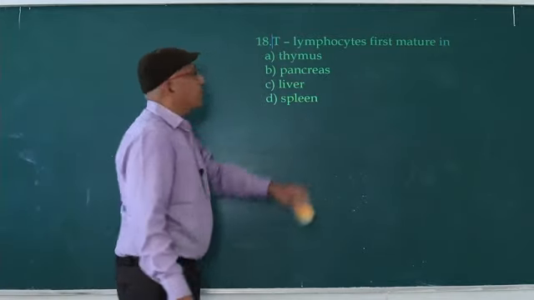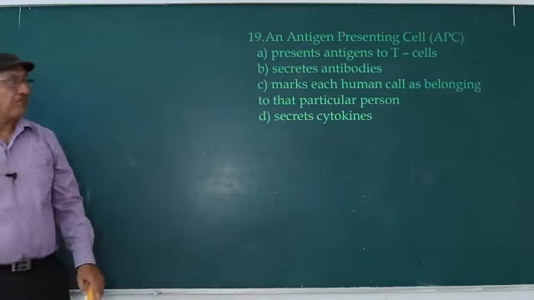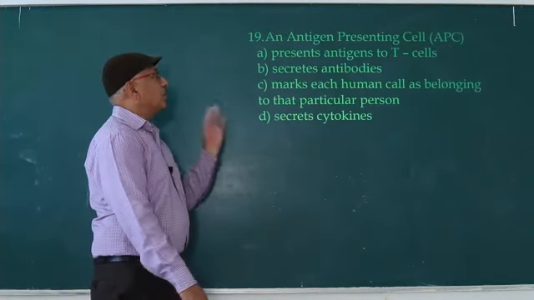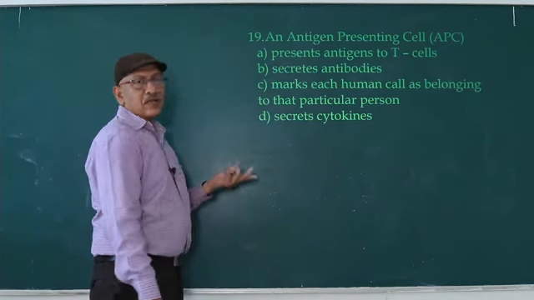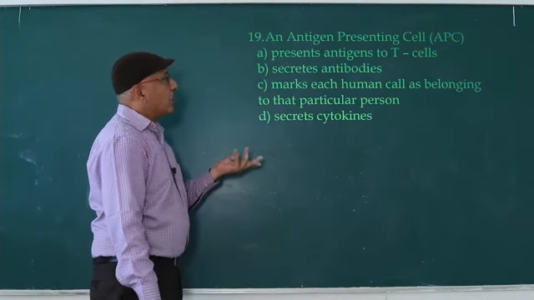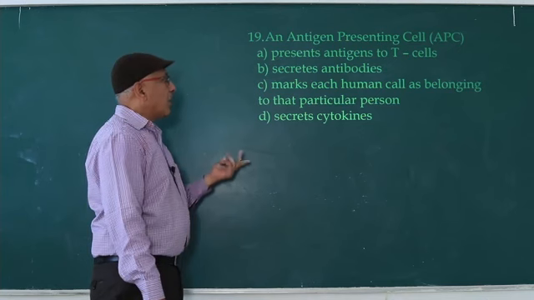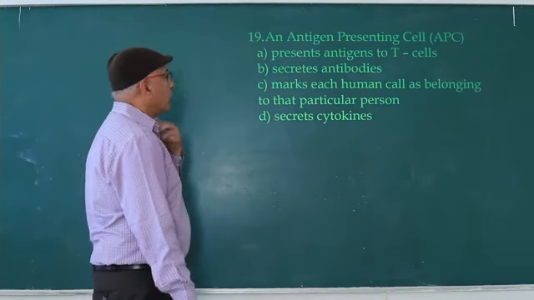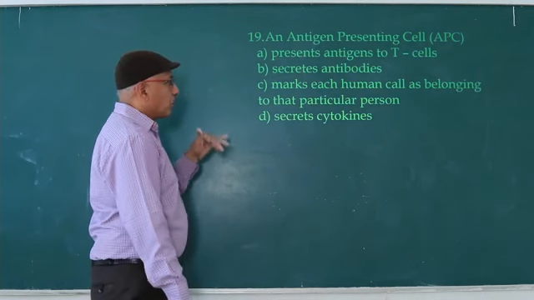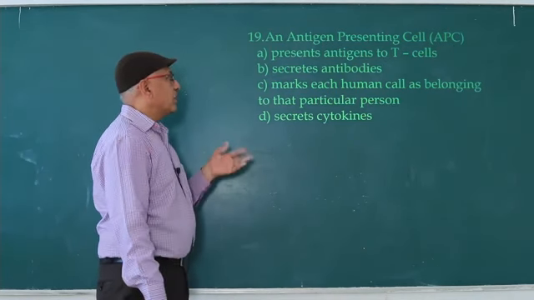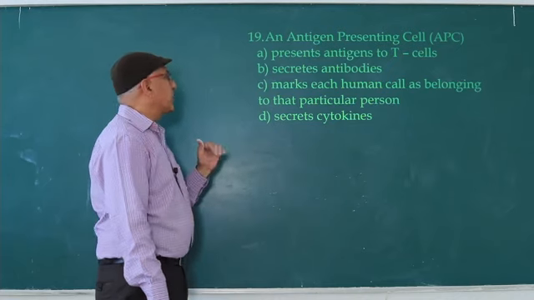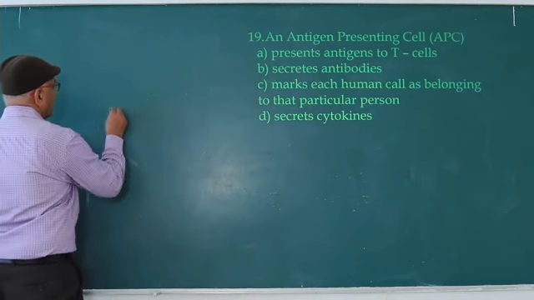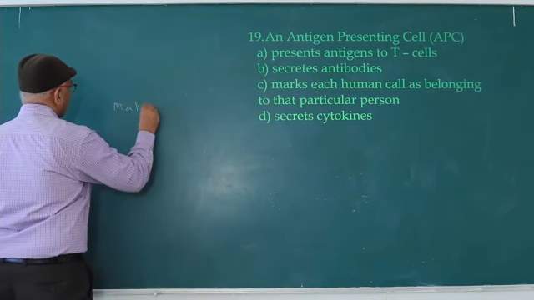So next question. An antigen presenting cell: first option, presents antigen to T cells, correct. Secretes antibodies, wrong. Marks each human cell as belonging to that particular person, so that is not correct. Secretes cytokines, wrong. Antigen presenting cells mature B lymphocytes.